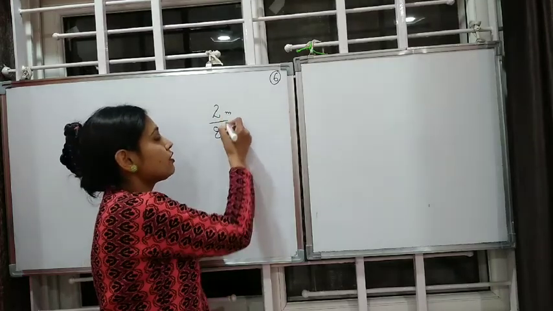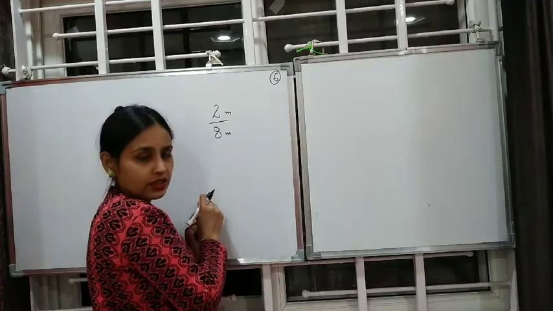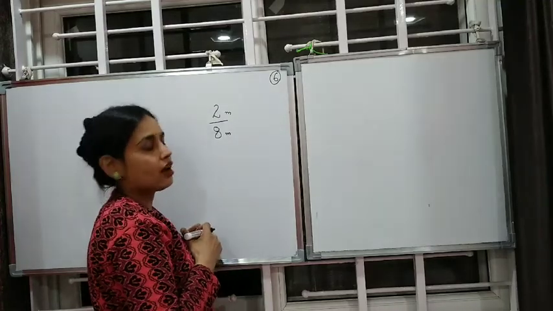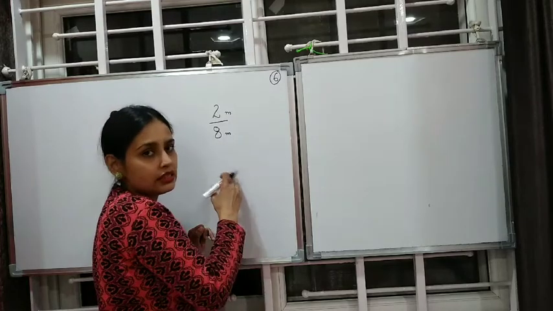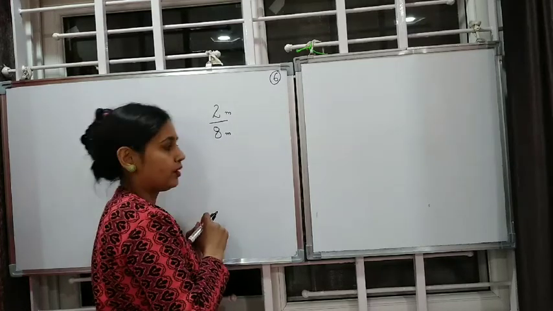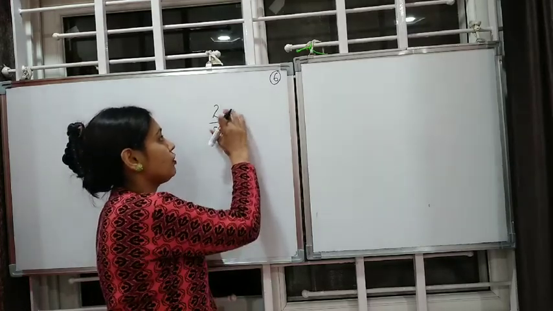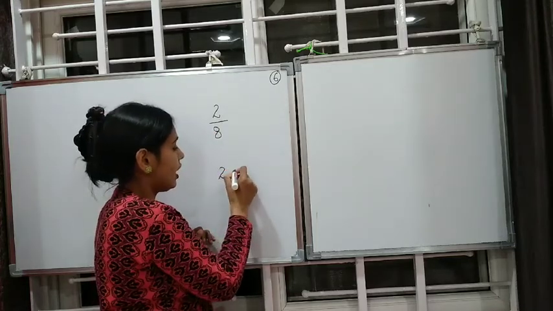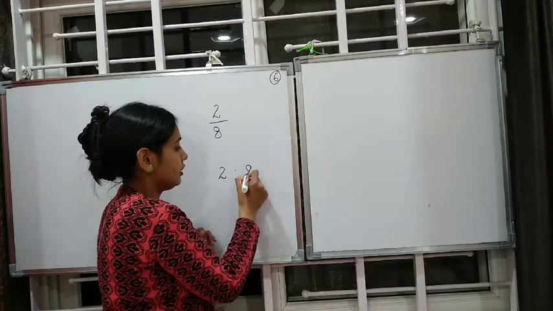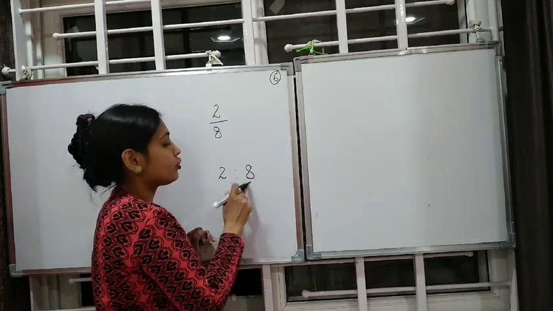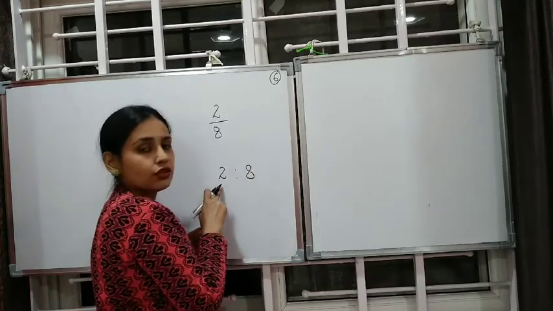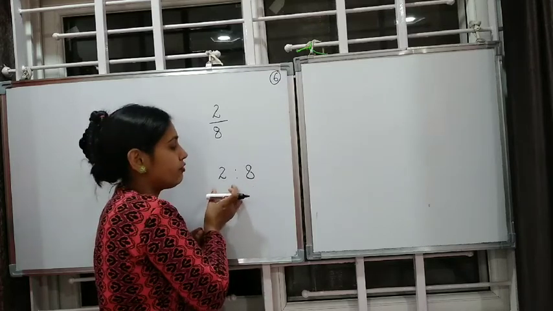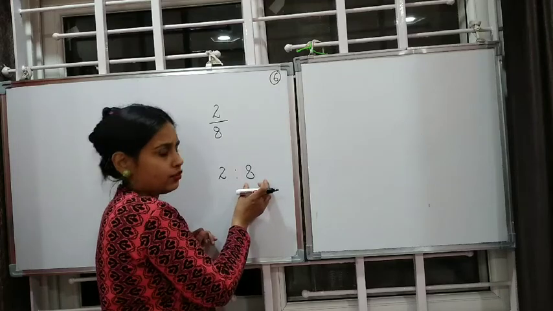If one is meter, second should also be meter. If one is hours, next one should also be hours. If one is rupees, next one should also be rupees. So this is all about the ratio. Ratio is represented like this, that is 2:8, where the 2 and the 8 are named as terms. This is the first term and this is the second term, you can say.